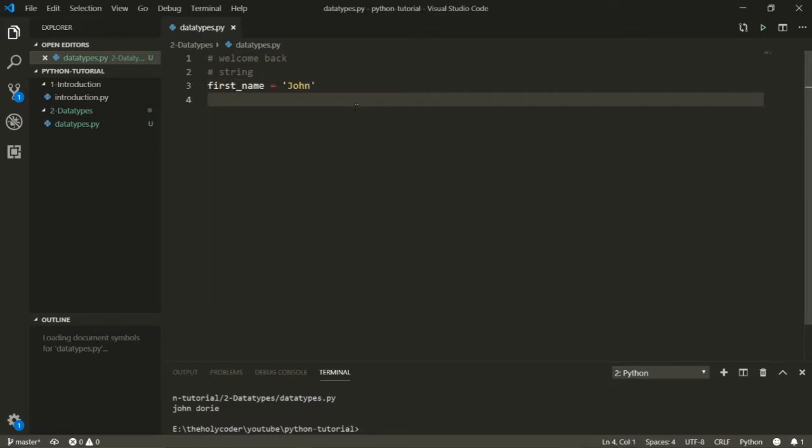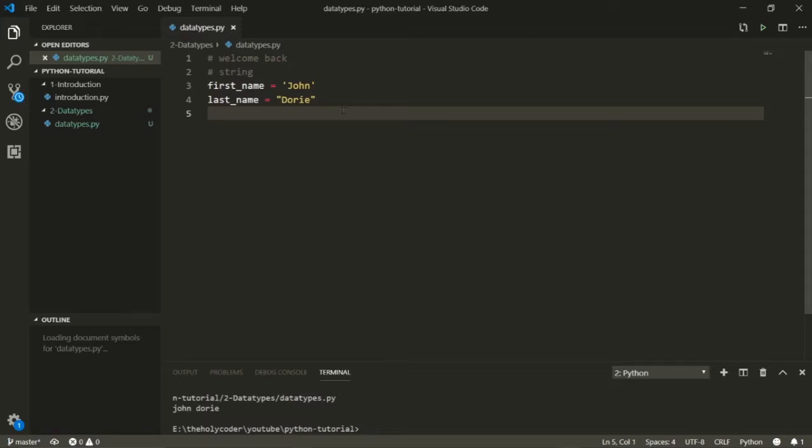Now you can also declare these with double quotation marks. So for example, let's say my last name is Dory. My first name is John and my last name is Dory, but the second one is declared with double quotations. You can use both of them, but single quotations are recommended.